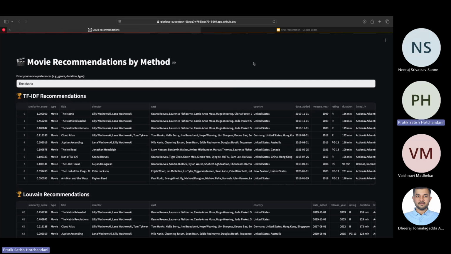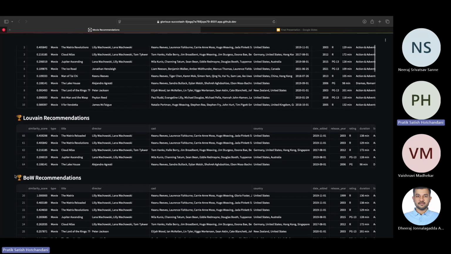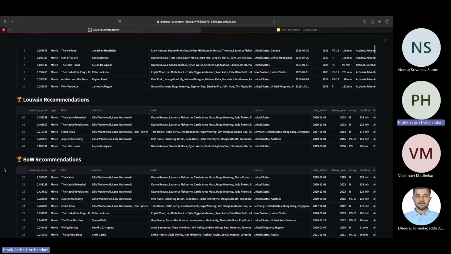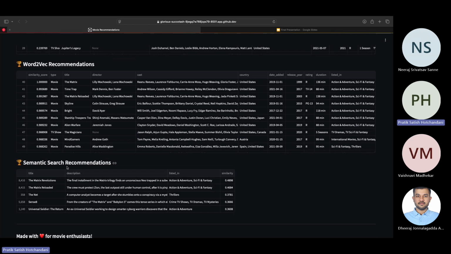So I can show you once. This is the TF-IDF recommendations. Next is the Louvain recommendations, which is used by the graph clustering. This is the bag of words recommendation. We also have Word2Vec recommendations. And we are also showing the semantic search recommendations at the bottom.